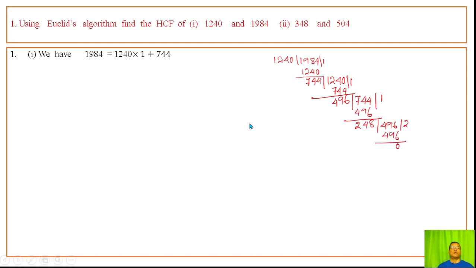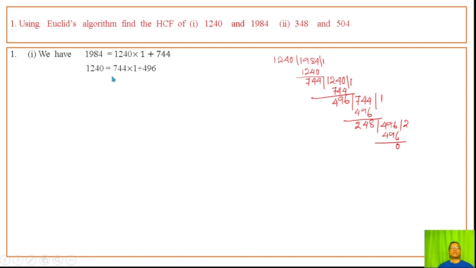In Euclid's algorithm, the first divisor is taken as the new dividend and the remainder as the new divisor. The quotient is 1 and the remainder is 744. Then the divisor becomes the new dividend and the remainder becomes the new divisor, and the remainder is 496.